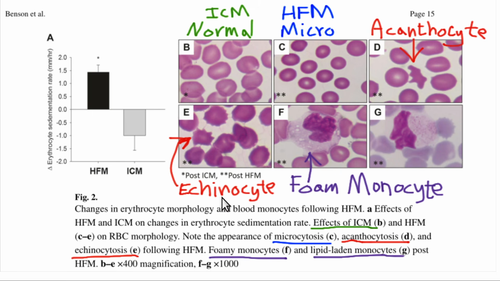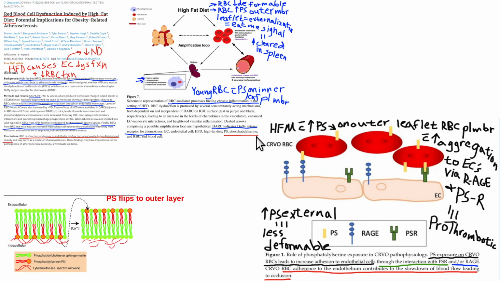Okay, now here's an echinocyte. And remember, echino means like porcupine, hedgehog. And you can also remember E for equally spaced. The spurs are circumferential around the echinocyte, versus here they're asymmetric. They're just mostly in one location. You also get foamy changes, fat accumulation-like changes, it seems, in your monocytes. And that's bad too, but that's not as major a thing for our purposes at this time. But trust me, that's a big deal that your red blood cells are deformed in their shape and they become more prone to clotting. That's a major problem. It is really bad.